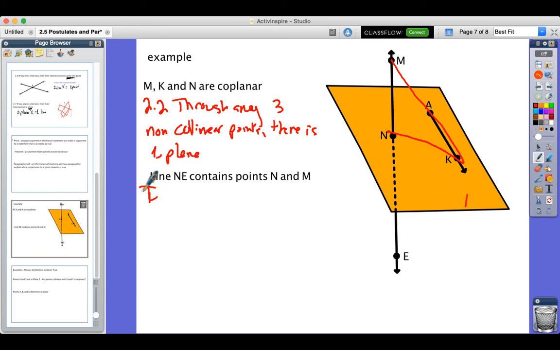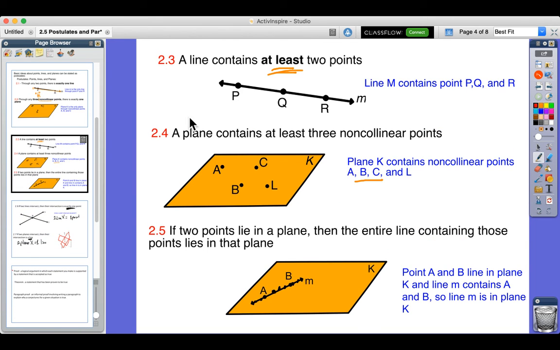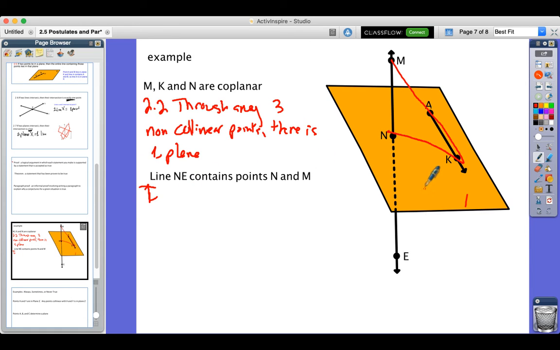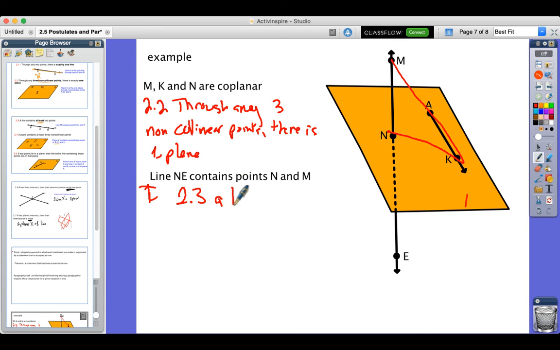Now, line NE contains point M and N. That is true. Why? Because, as we said earlier, a line contains at least 2 points. Even though it's being named line NE, there need to be at least 2 points, and it contains those 2 points. So yes, that was 2.3: a line contains at least 2 points.